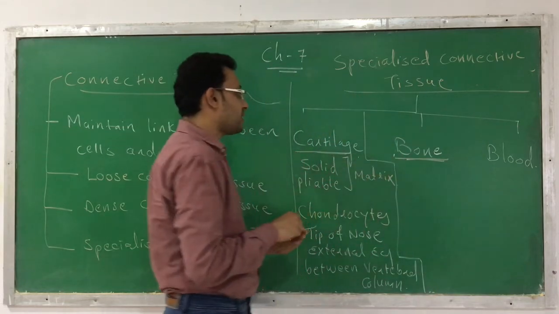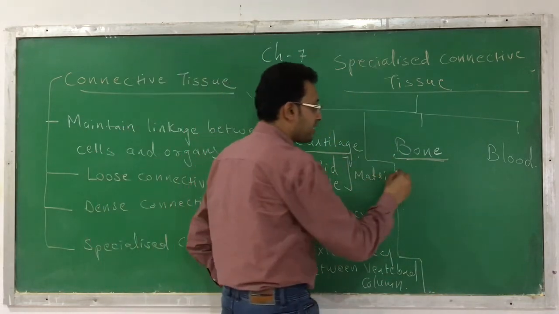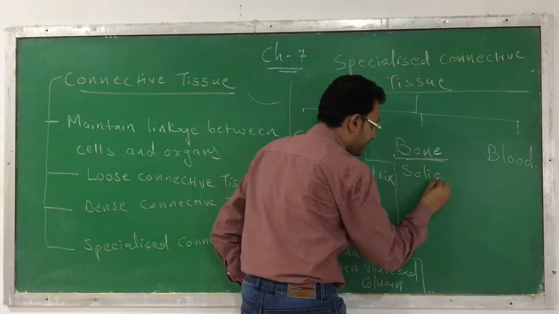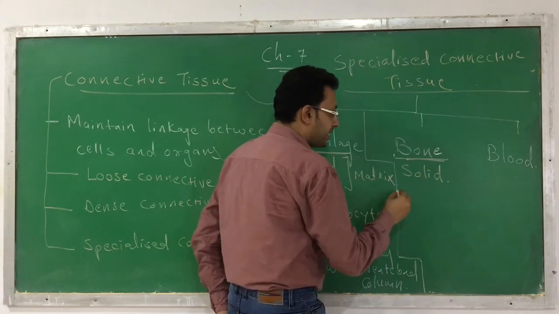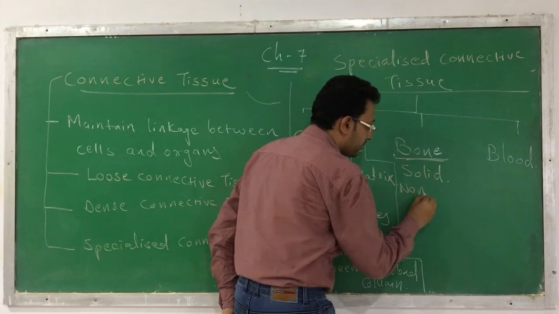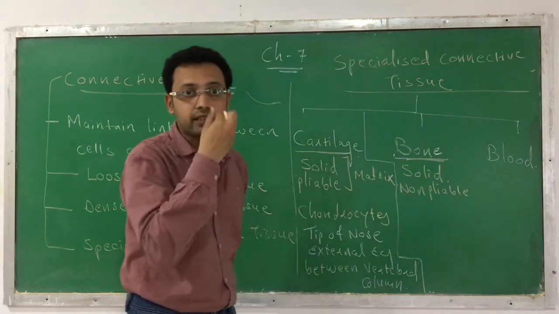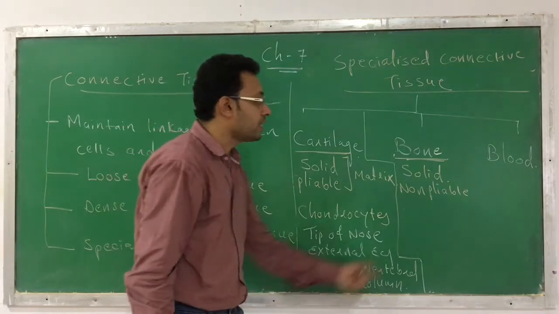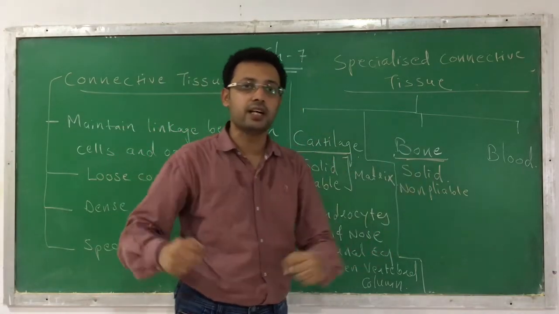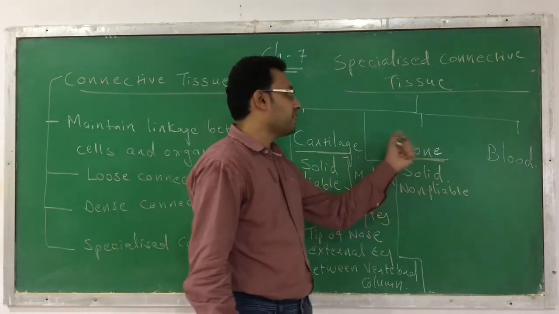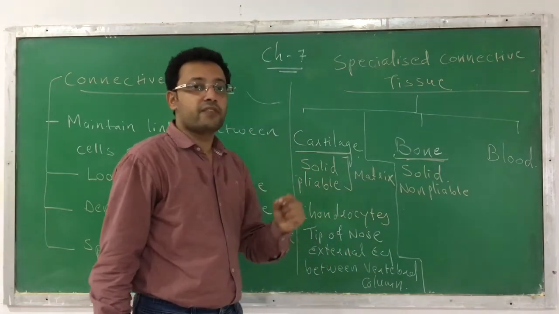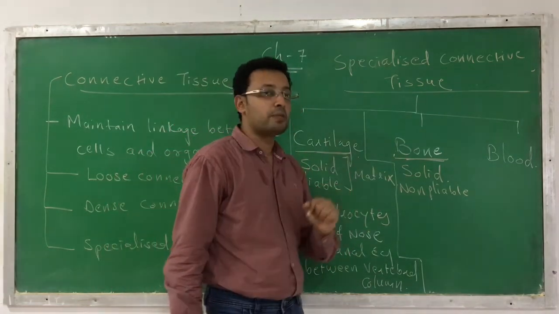Clear? So in the case of a bone, the ground material of the matrix is a solid, and it is non-pliable. You cannot move it like this. It is not soft like this. It is a solid, very hard. Such a material you can find as the ground substance in a bone.